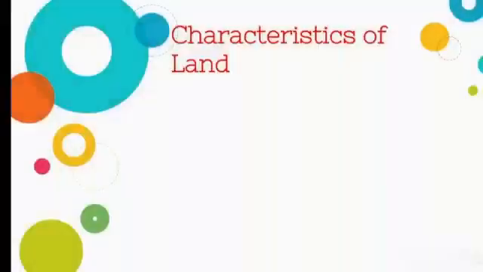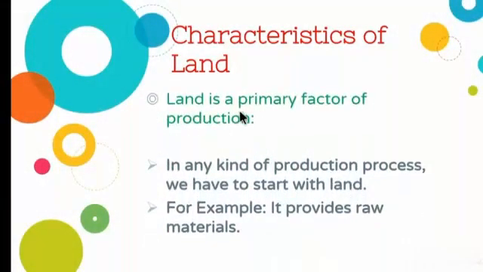The next characteristic feature is the land is a primary factor of production. So primary means what? The starting stage. Primary means it is the first factor of production. In any kind of production process, we start with land. So all kinds of production process starts with the land.